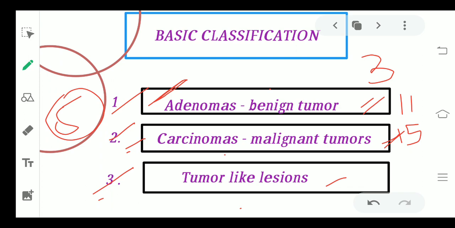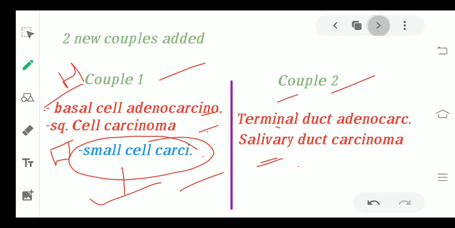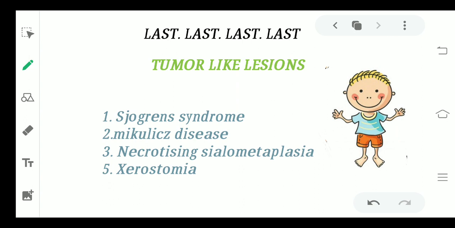The last one we have is the tumor-like lesions, which is the last part of the classification. Tumor-like lesions are the lesions which resemble tumors but are not actually tumors, and they are not that dangerous. So you have 4 in this: the Sjogren syndrome, the Mikulicz syndrome, necrotizing sialometaplasia and xerostomia. I have already made a video on the Sjogren syndrome and xerostomia. Do check them out if you don't know them.